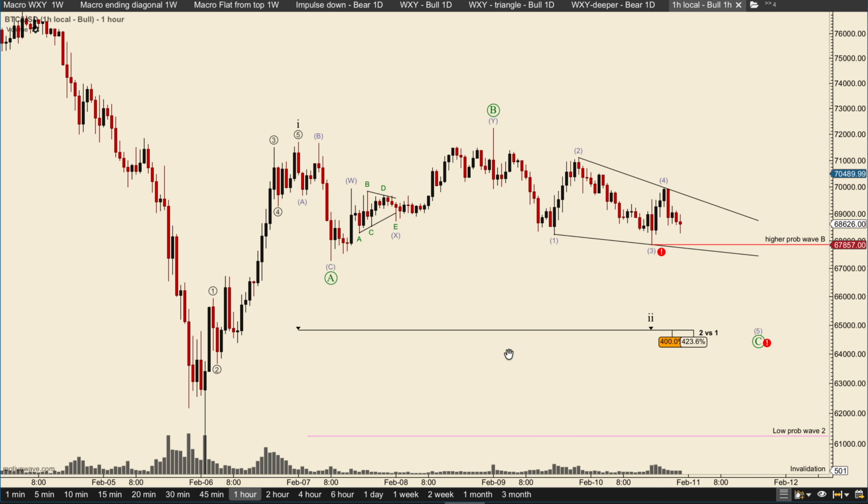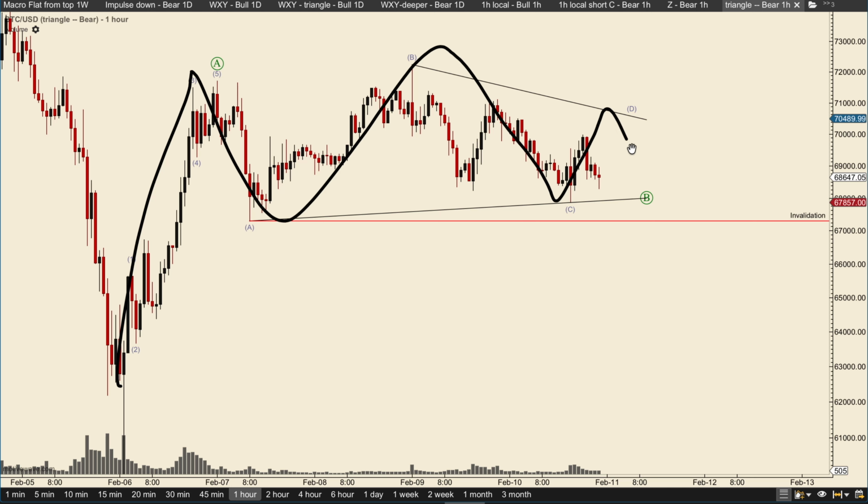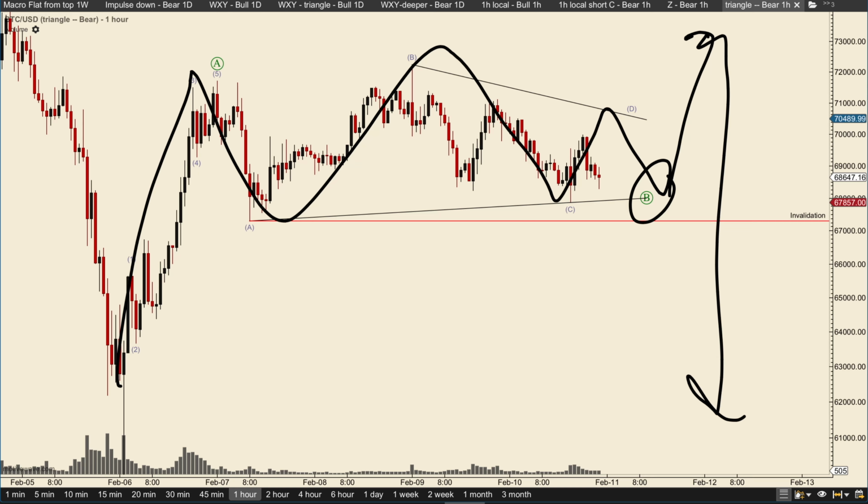Time is never an invalidation. That is important to be aware of, but it is a guideline. So yeah, take that into consideration. And then if we move on to the bearish scenarios, so A, B, C, D, E works fine as a triangle, then wave B, C, and then moving down.